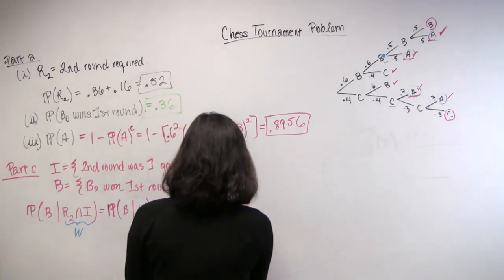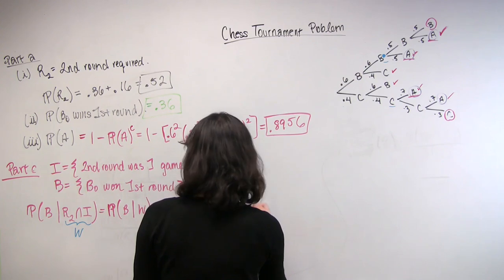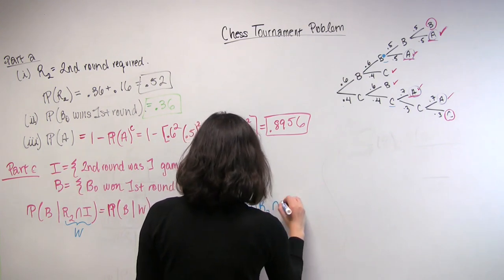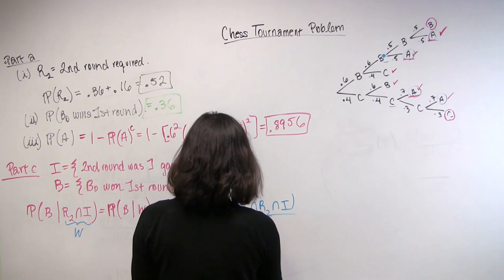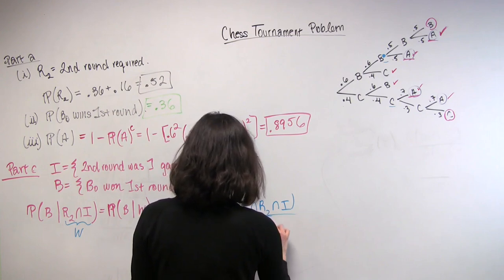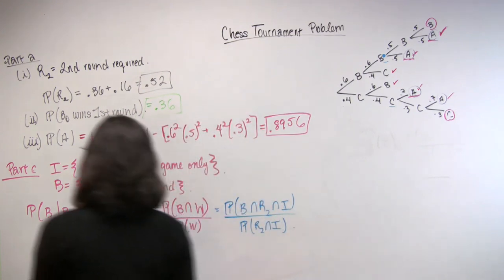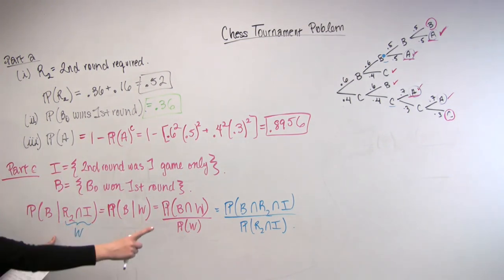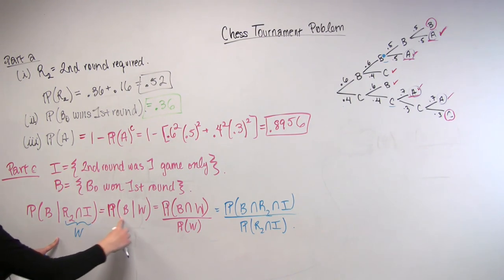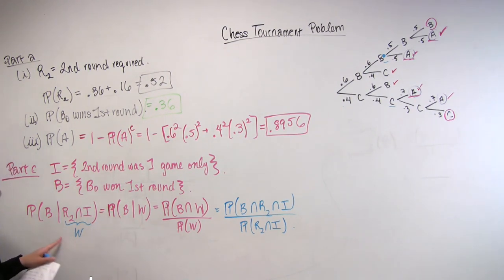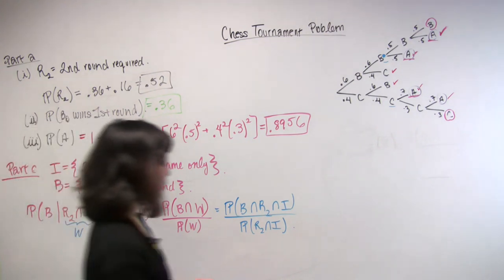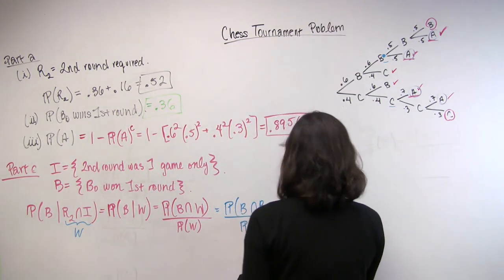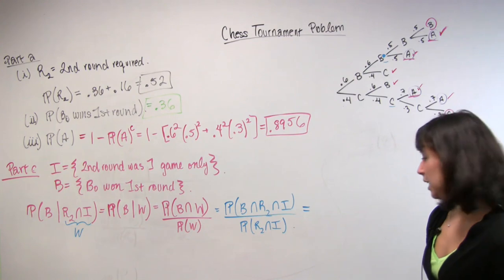So if you do that, you get probability of B and R2 and I divided by probability of R2 and I. So hopefully, jumping from here ahead to here, you see that the definitions act exactly the same way. But these are two very short intermediate steps that should help you convince yourself that the same definition still works.